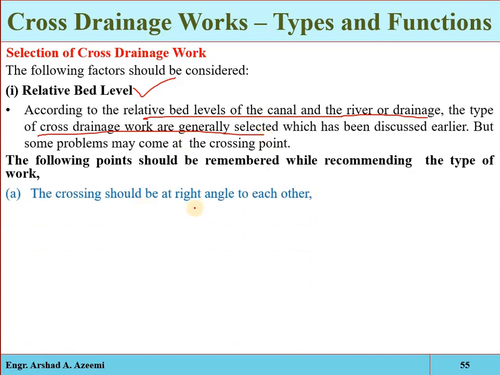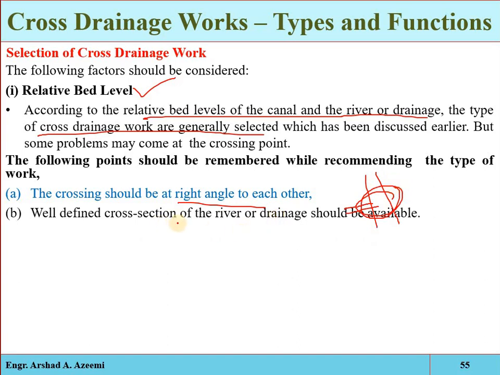The crossing should be at right angle to each other, meaning both the drain and river may meet and intersect each other at 90 degrees. A well defined cross section of the river or drain should be available, meaning it will have a proper well defined structure, a well defined cross section, rectangular, triangular.